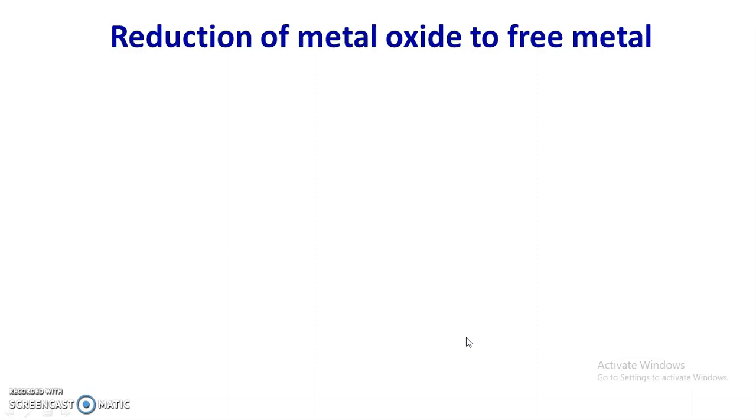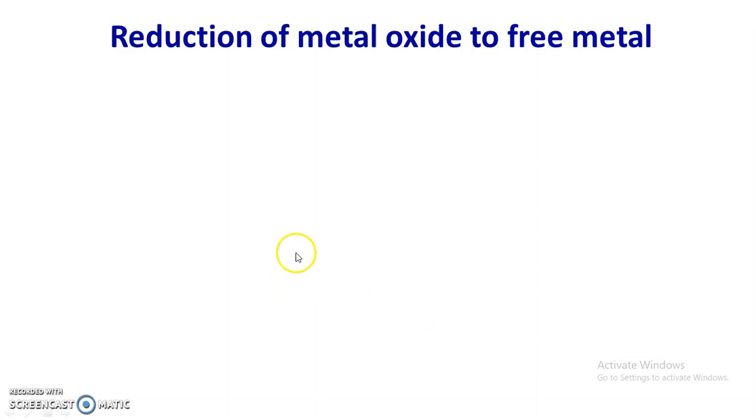In an earlier video, we discussed calcination and roasting. These are two important steps of metallurgy. In this video, we are going to discuss the reduction of metal oxide to free metal. This is the fourth step of pyrometallurgy.